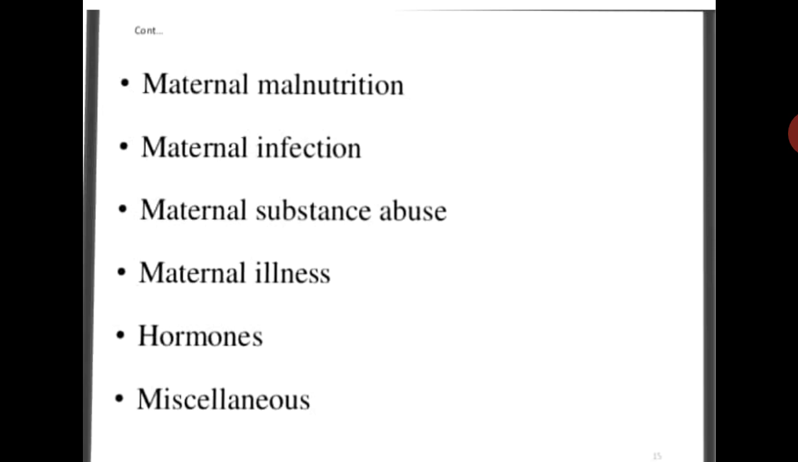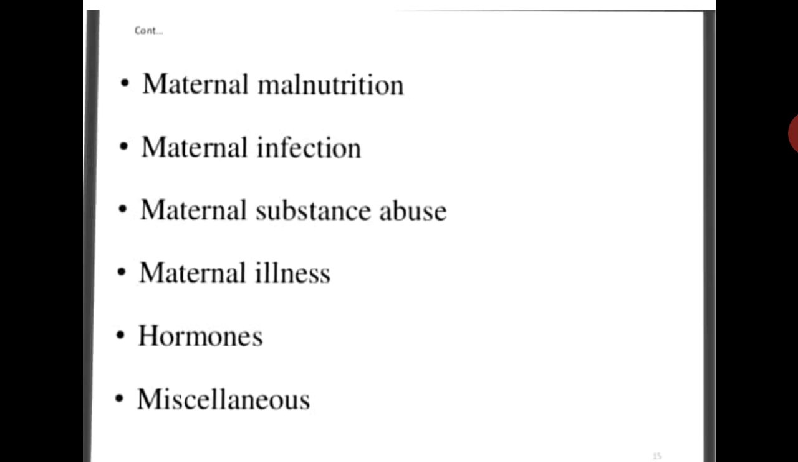Next is maternal substance abuse. Maternal substance abuse means if any harmful drugs, overdose, or toxic substances are consumed by the mothers, that is also very harmful for the children, and it can also affect the growth and development in the children.